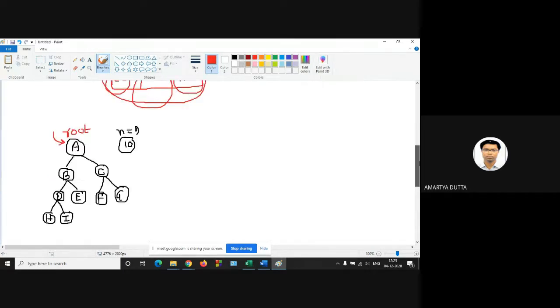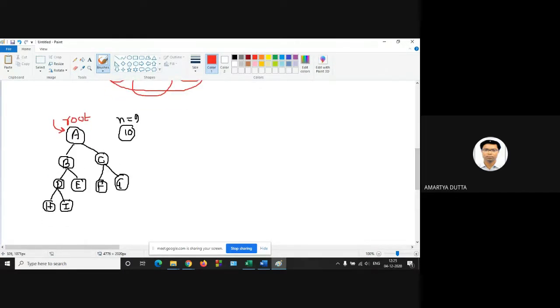Now the root is A, so its PTR. PTR is the temporary pointer, used for scanning from top to bottom. So is PTR arrow left child null?